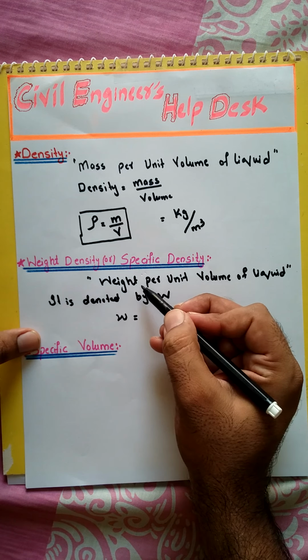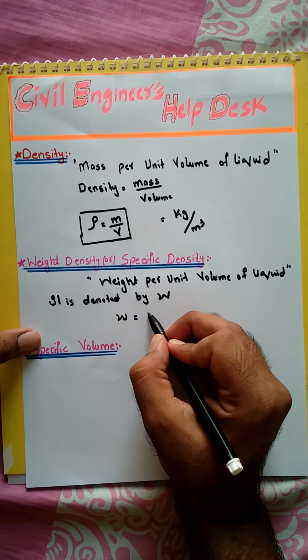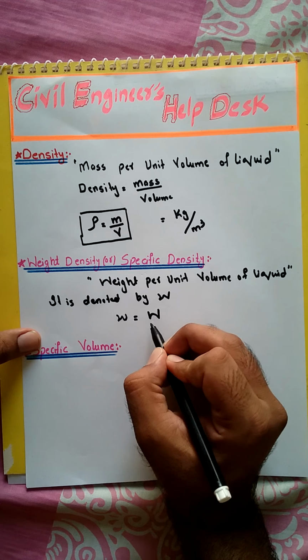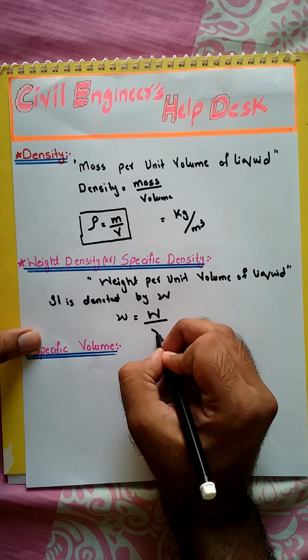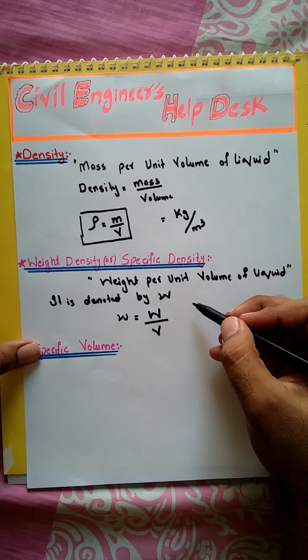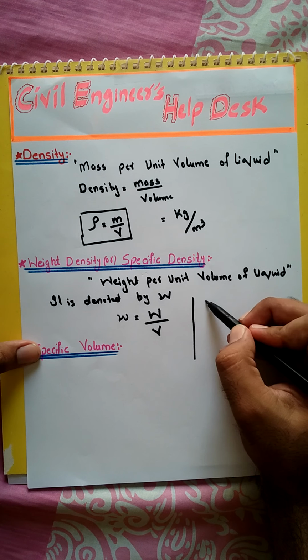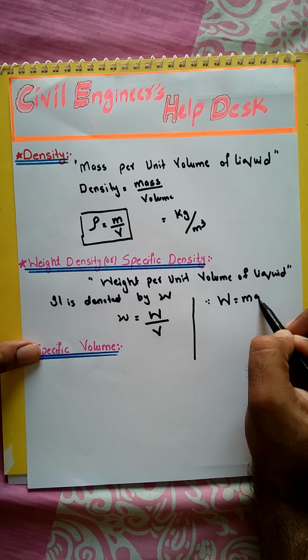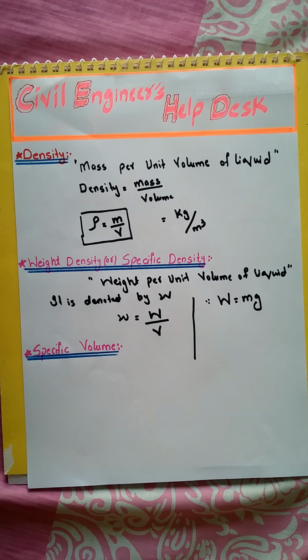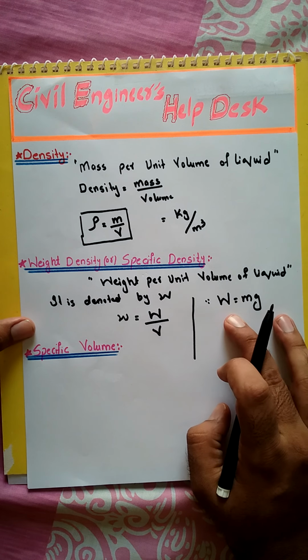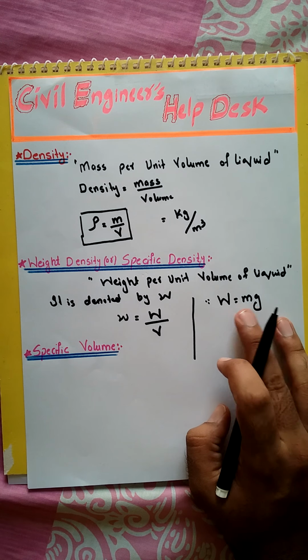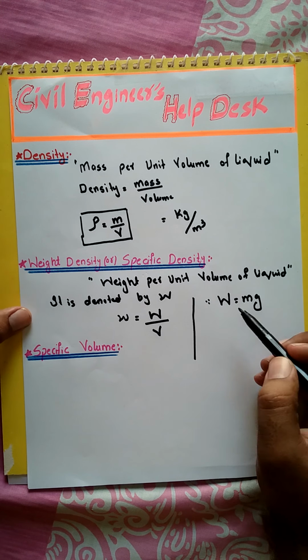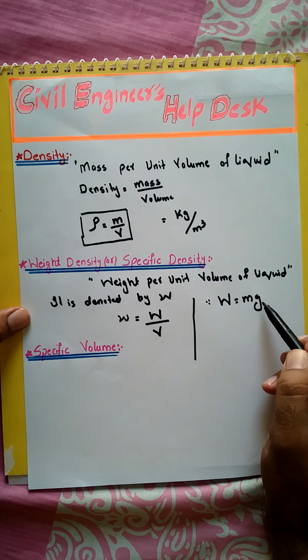Specific density is equal to weight per unit volume. Weight is denoted by capital W, and volume denoted by V. Now viewers, you know that weight is equal to mass into gravity. In previous classes, in inter or in matric, you may have heard this definition of weight. So weight is equal to mg, mass into gravity.